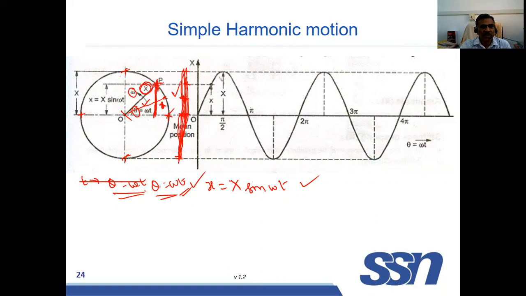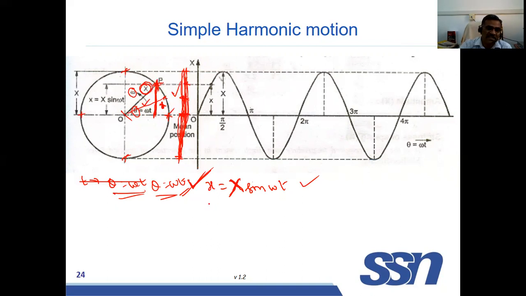The vertical displacement of the point B is described by this equation. x is equal to capital X sin omega t. What is capital X? Crank radius, that is taken as capital X. Instead of theta, we are using omega t. So this is the equation for simple harmonic motion.